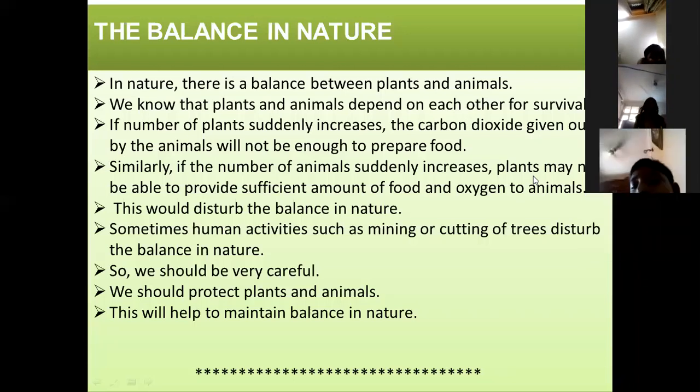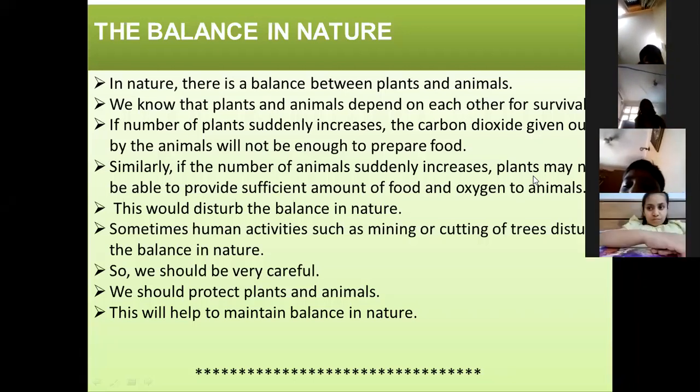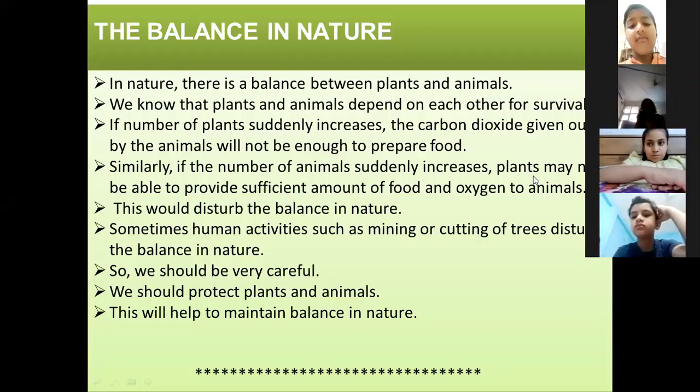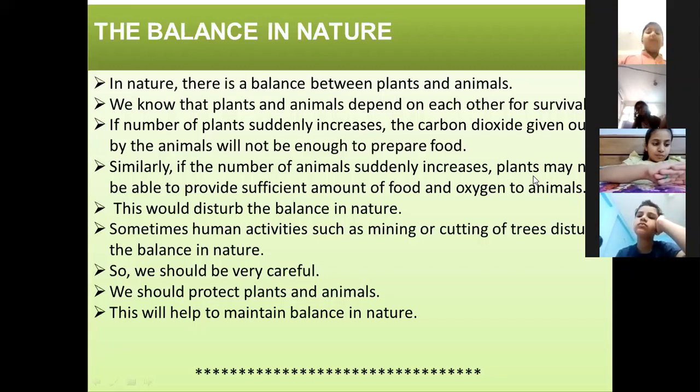Okay. Plants and animals, how do they depend? Plants give out which gas? Plants take in carbon dioxide and give out oxygen. And animals? Ma'am, they give out carbon dioxide and take in oxygen. Very good. Very nice, Kashika. In that way, there is a balance in our atmosphere.